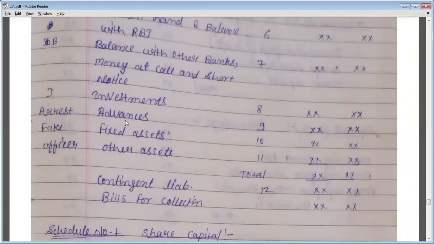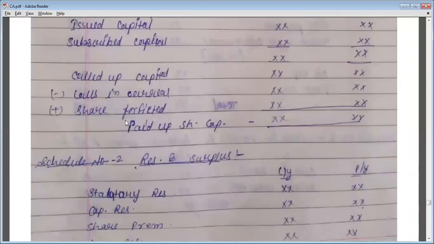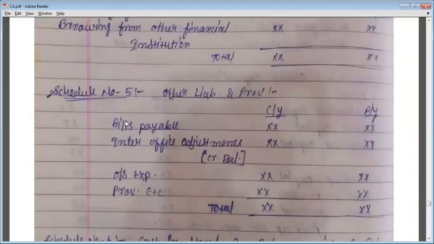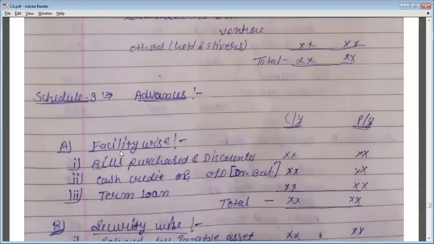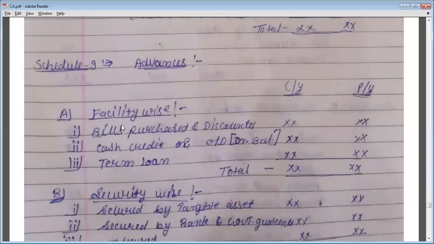Now next, the ninth schedule is for advances. So in advances, what will we include? So in advances, see schedule number 9. Schedule number 9 is this, advances. So facility wise: bills purchased and discounted, cash credit and overdraft, and term loans. These are the facilities that are provided by the bank. So facility wise, we will write all the advances or loans.